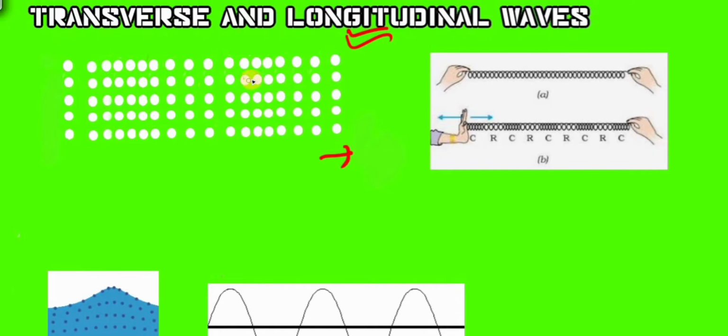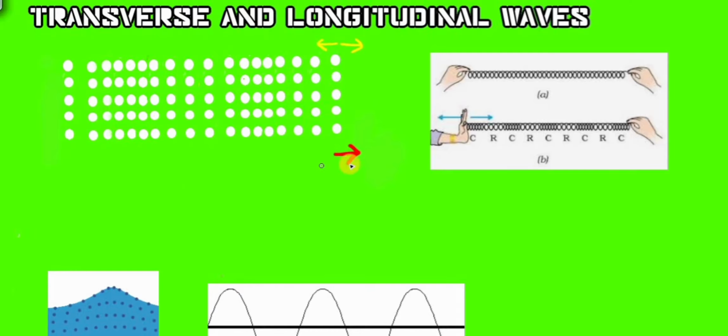So we know that the molecules are vibrating and that creates a wave, isn't it? So what is the direction of that vibration? If I have a molecule here, which is participating in this wave transmission, it comes forward and it goes backward. So that is the vibration of that molecule, isn't it? So it either vibrates to the front or to the back.